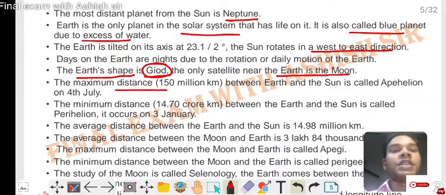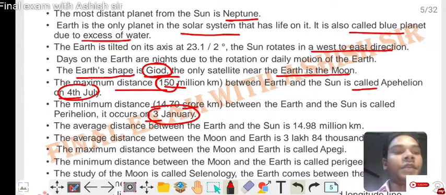The maximum distance between Earth and Sun, 152 million km, is called aphelion, and it occurs on 4th July. The minimum distance, 147 million km, between the Earth and Sun is called perihelion. It occurs on 3rd January. The average distance between the Earth and Sun is 149 million km.